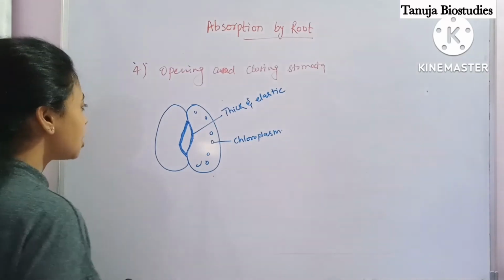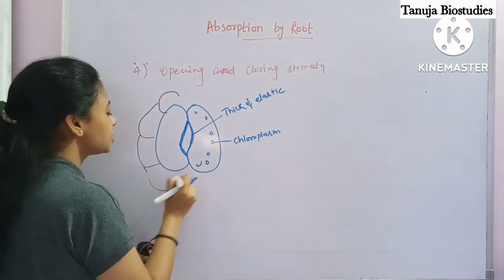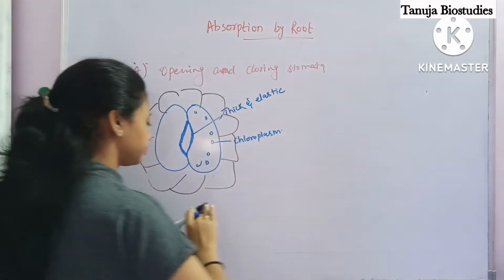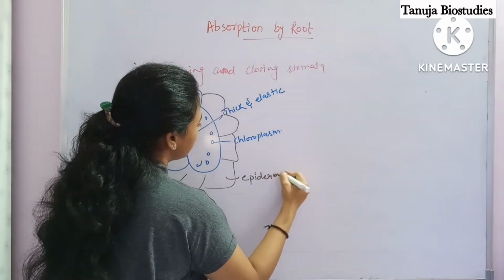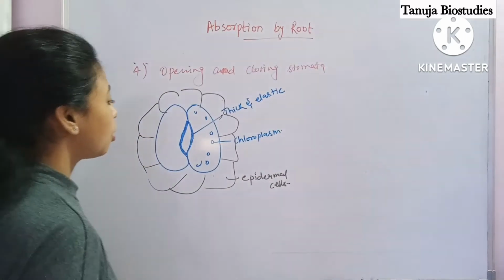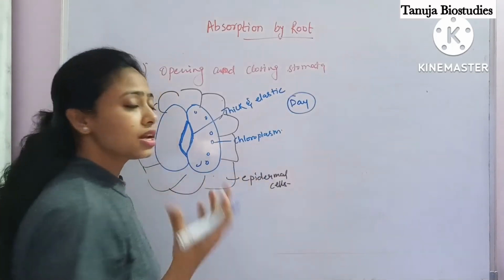The guard cell is surrounded by various cells which are called epidermal cells. Okay, these all are what? Epidermal cells. Okay, fine. So what is happening now during the daytime when sunlight is available?